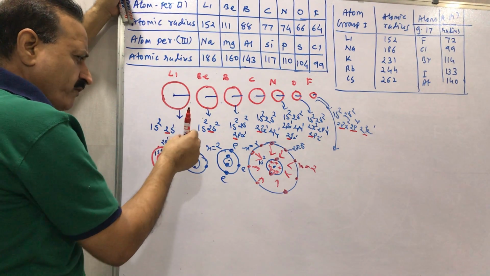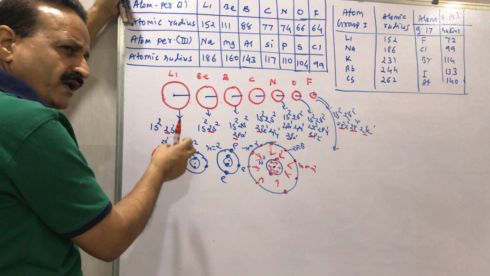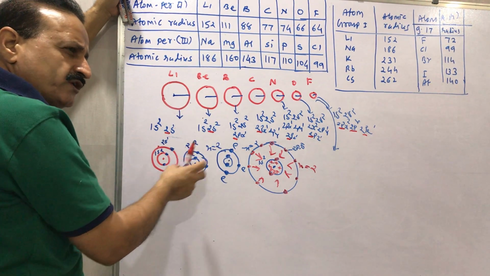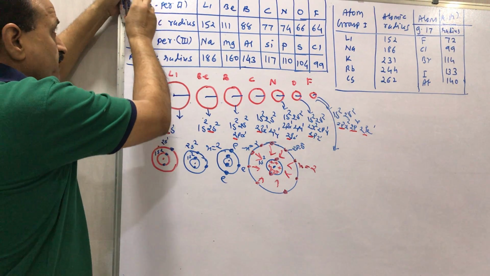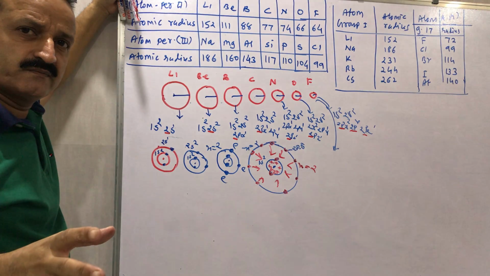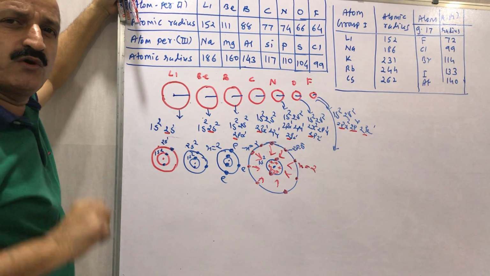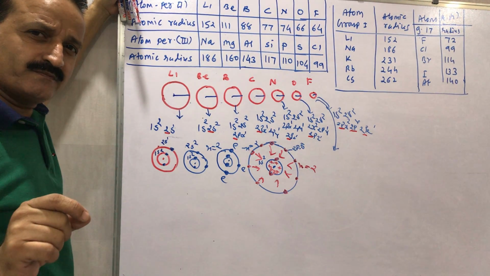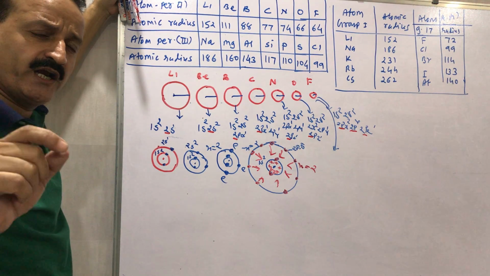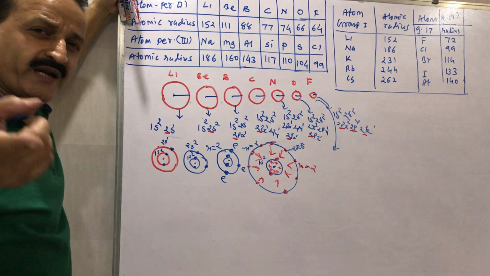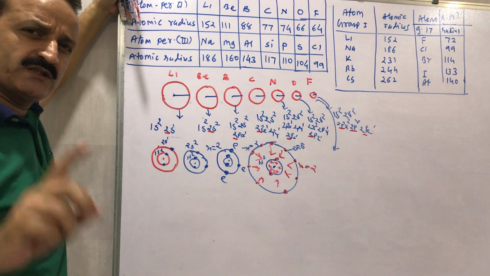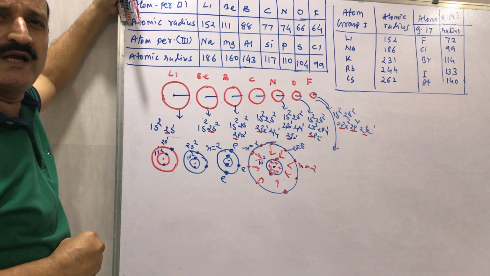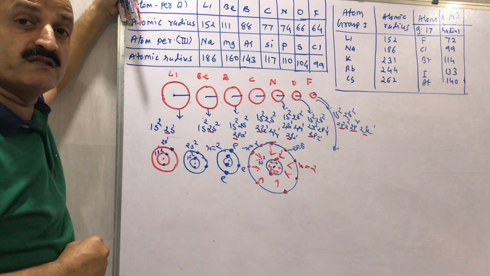The distance between nucleus and electron does not increase, but the attraction force between electron and nucleus increases, so the size will decrease. This is the reason why size decreases in a period.